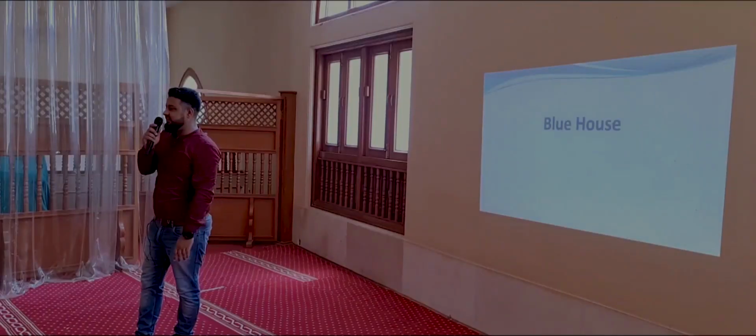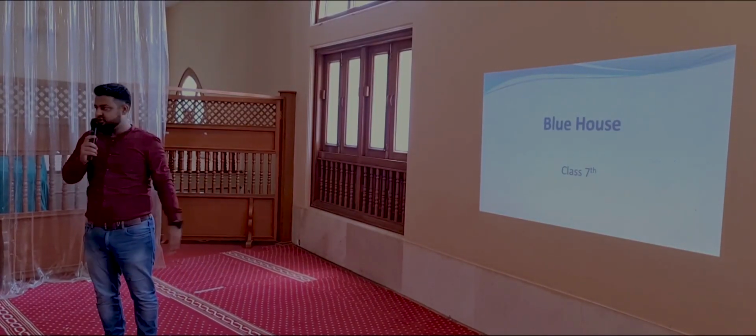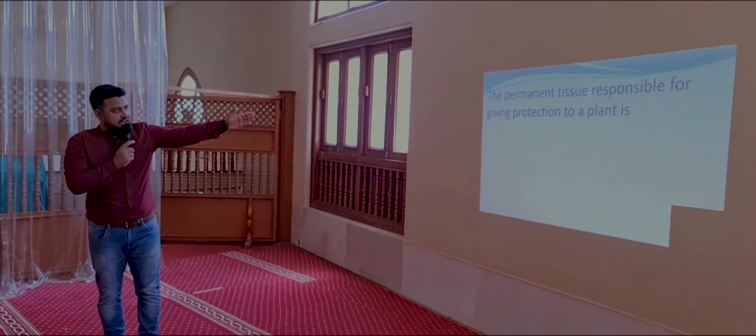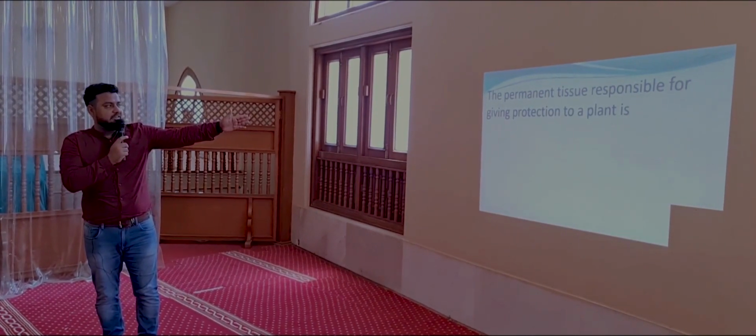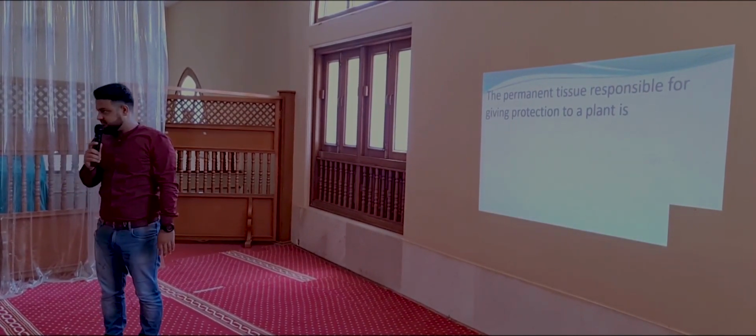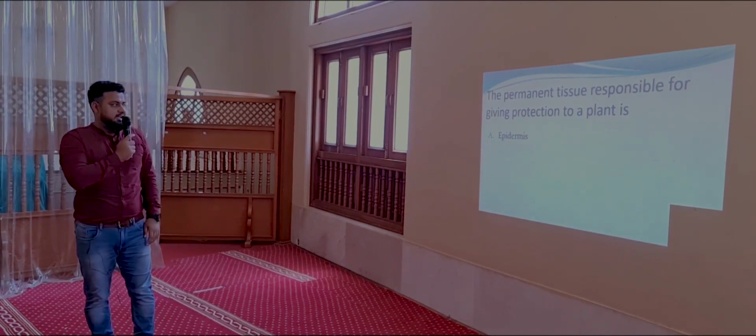The next question for class 7. Here is your question. The permanent tissue responsible for giving protection to a plant is, here are your options, A, epidermis, B, endodermis, C, parenchyma, D, none of the above. Are you sure? Open the mic. Epidermis. Let's see if it is correct or not. It is the correct answer.